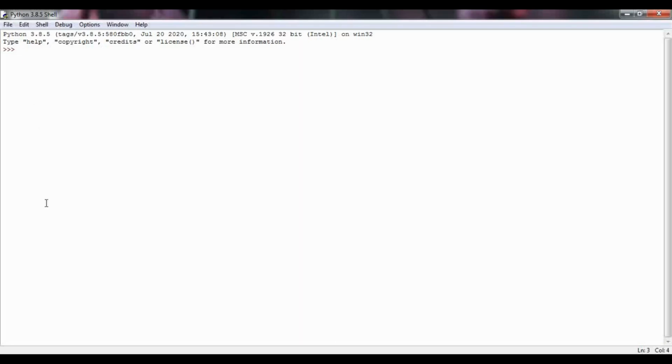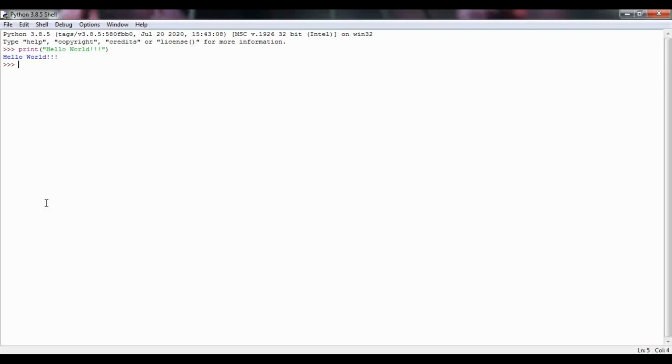Now let us write one sample program and see if this is working or not. Let's say I want to print hello world because that's my first program. So you have to write print, then brackets, these are called parentheses. In the parentheses, you will give the inverted commas and write down your text. So I want to print hello world. So I'll write hello world and that's it. Once you are done writing this, just press enter and there you go, you got the output. Whatever is written inside the parentheses will be displayed on the screen as it is.